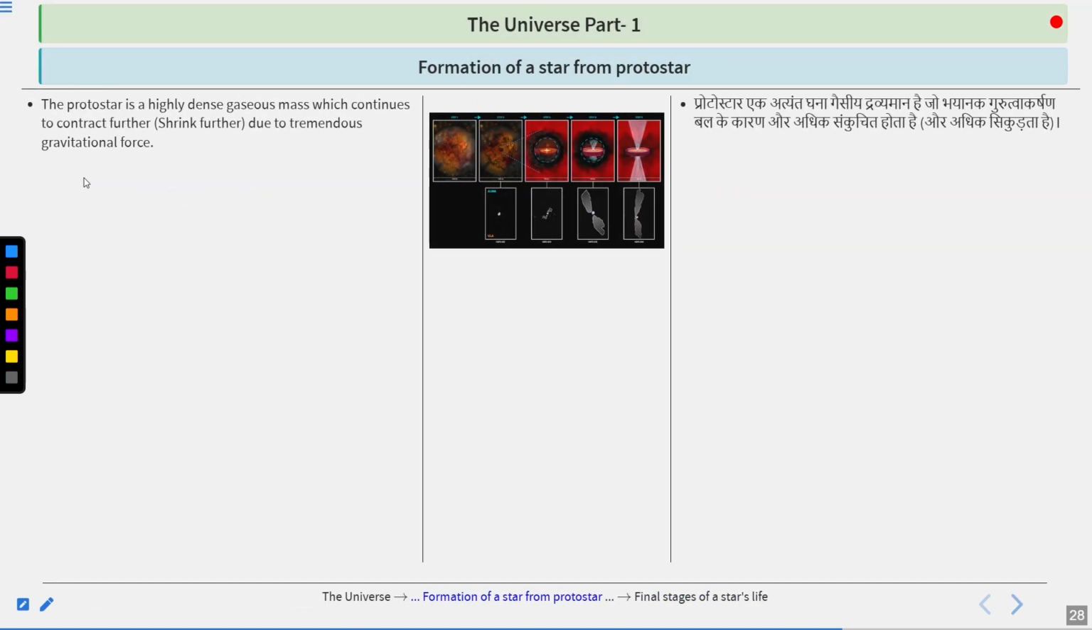Now, what is the process of formation of a star from the protostar? Let's have a look at this also. The protostar is actually a highly dense gaseous mass which continues to contract further, or shrink further, due to the tremendous gravitational force.